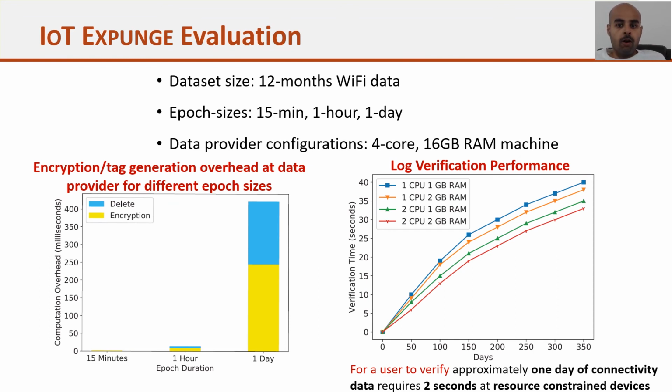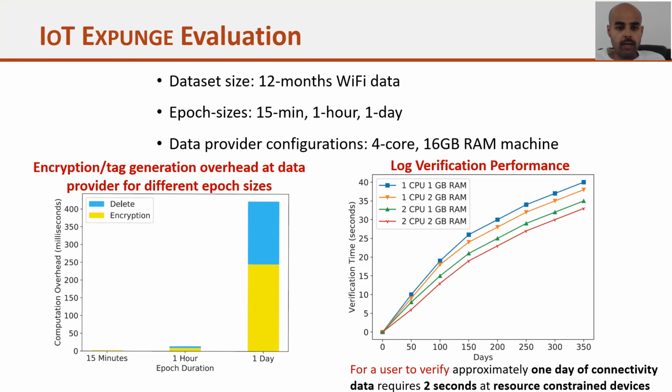Now finally we will see some evaluation of how we are doing. We considered 12 months of Wi-Fi data. We created different epoch sizes: 15 minutes, 1 hour and 1 day. The data provider configuration was a 4 core 16 GB machine.